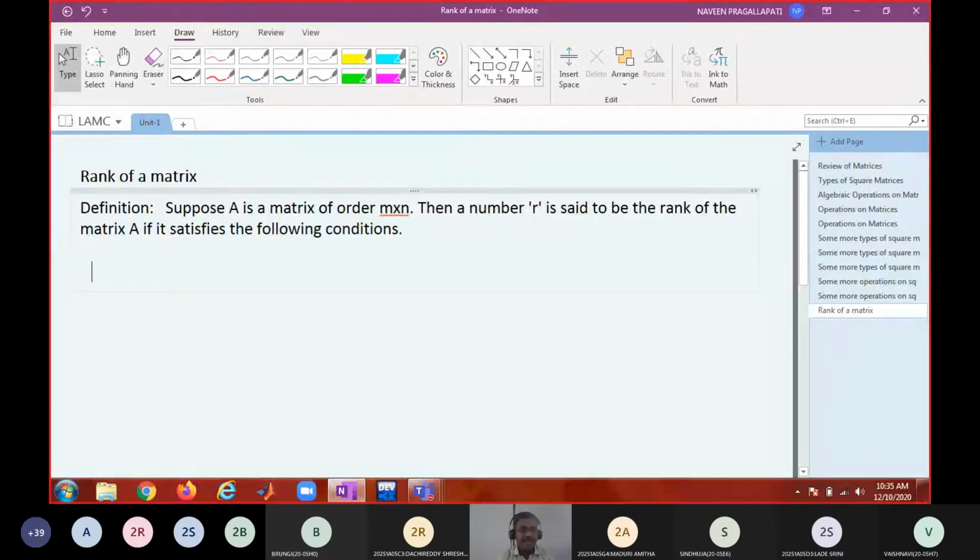What are the conditions? First condition: there exists a submatrix of order R having non-zero determinant.